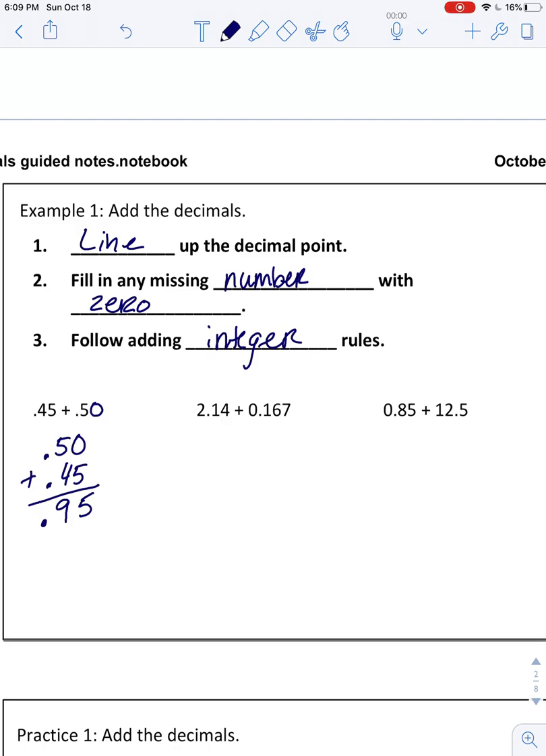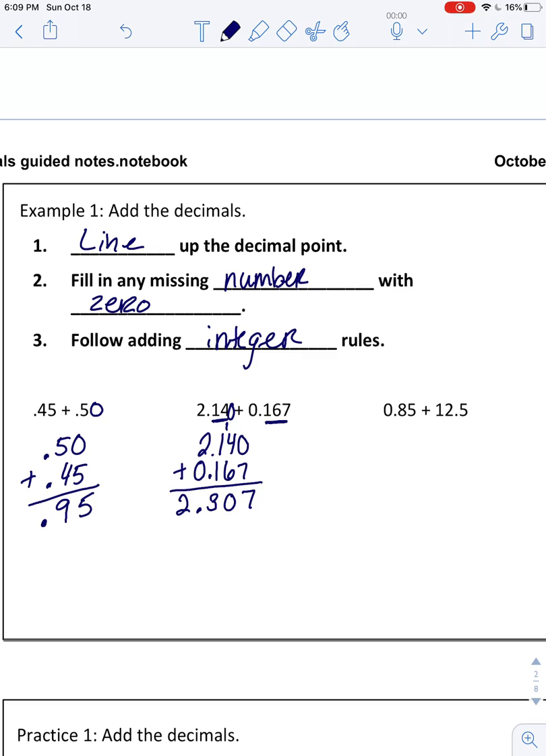Next problem, 2.14 plus 0.167. Okay, notice there are 2 numbers after your decimal point. There are 3 numbers after the decimal point. So I'm going to go ahead and add a 0 to 2.14 to make it 3 numbers after my decimal point. So I'm going to put my bigger number on top, 2.140 plus 0.167. And I could go and add 0 plus 7 is 7, 4 plus 6 is 10, 3, 2 plus 0 is 2. So 2.307.